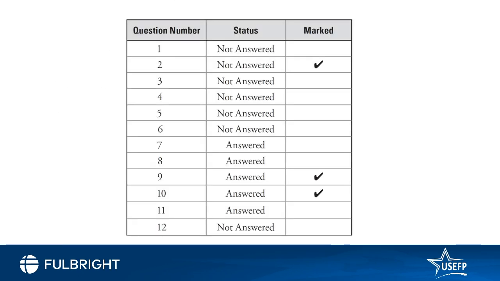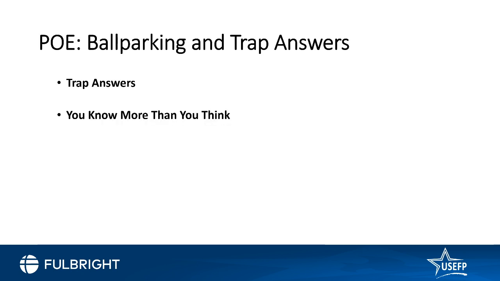So this is what I mean by marking. Here, these are the 12 questions. Some of the questions you didn't answer, and some of them you answered. Among the answered ones, like question number 9, you answered it, however you are not entirely sure whether it is correct or not. You mark it to come back to it later. This is a good command with which you can tell yourself which were the questions you were unsure about. This is a good way of tracking it.